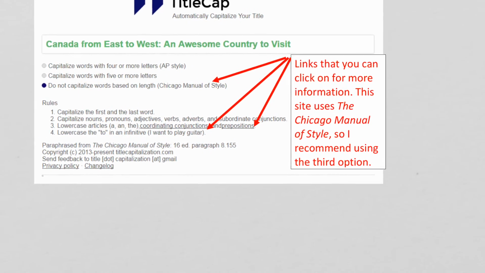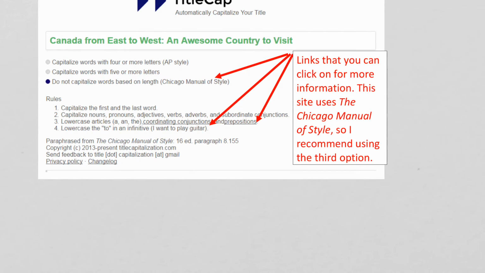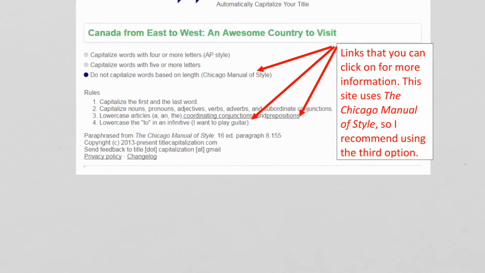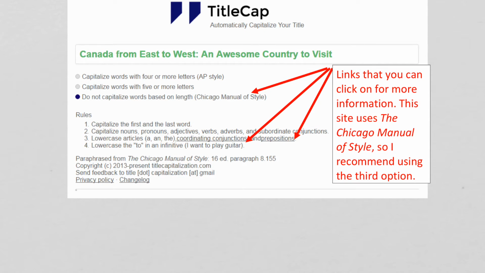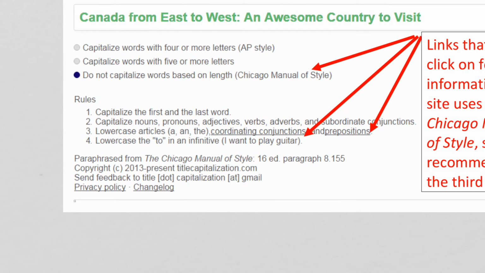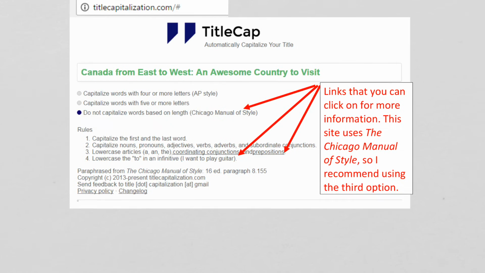So this site uses the Chicago Manual of Style, so I recommend using the third option. Whenever you type in a title here, the website uses information from the Chicago Manual of Style to automatically capitalize the title for you. So choose the third option. You'll get the best answer when you type in your title.